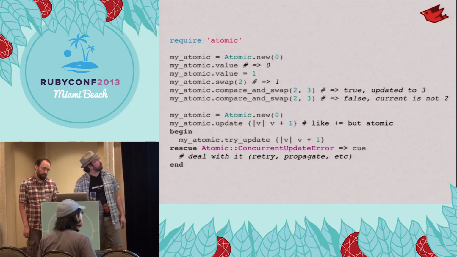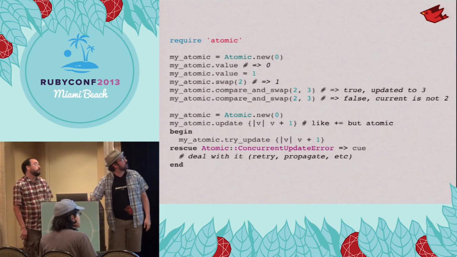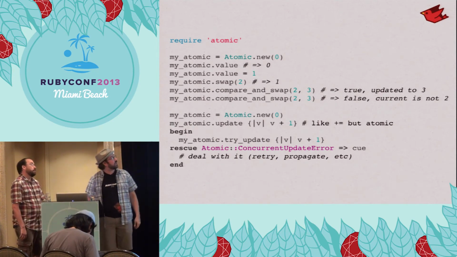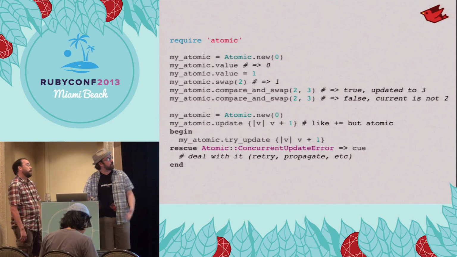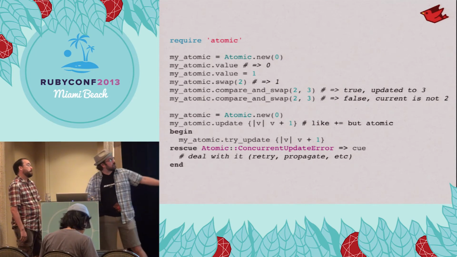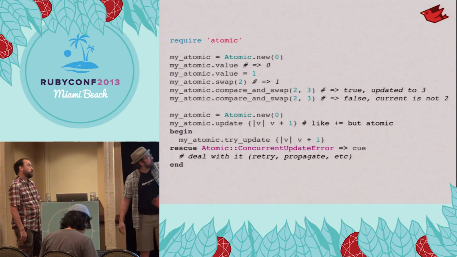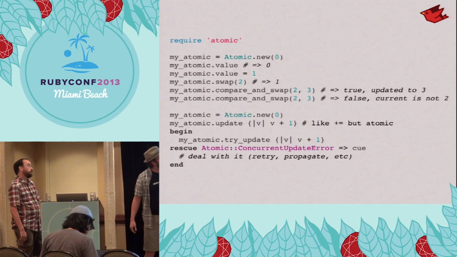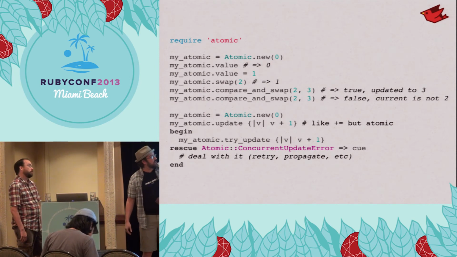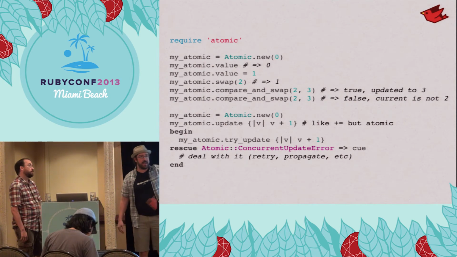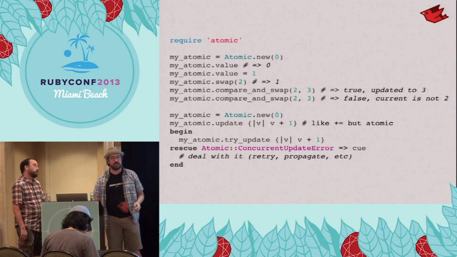This is a simple example. We create an atomic object at the top with just a fixed num, 0. We can get the value out. We can swap it for another value. And then the more interesting ones are doing compare and swap. If the existing value is 2, put 3 in there. And then the second line, since we know it's not 2 anymore, that's not going to happen. This is how we keep threads from stepping on each other's updates.